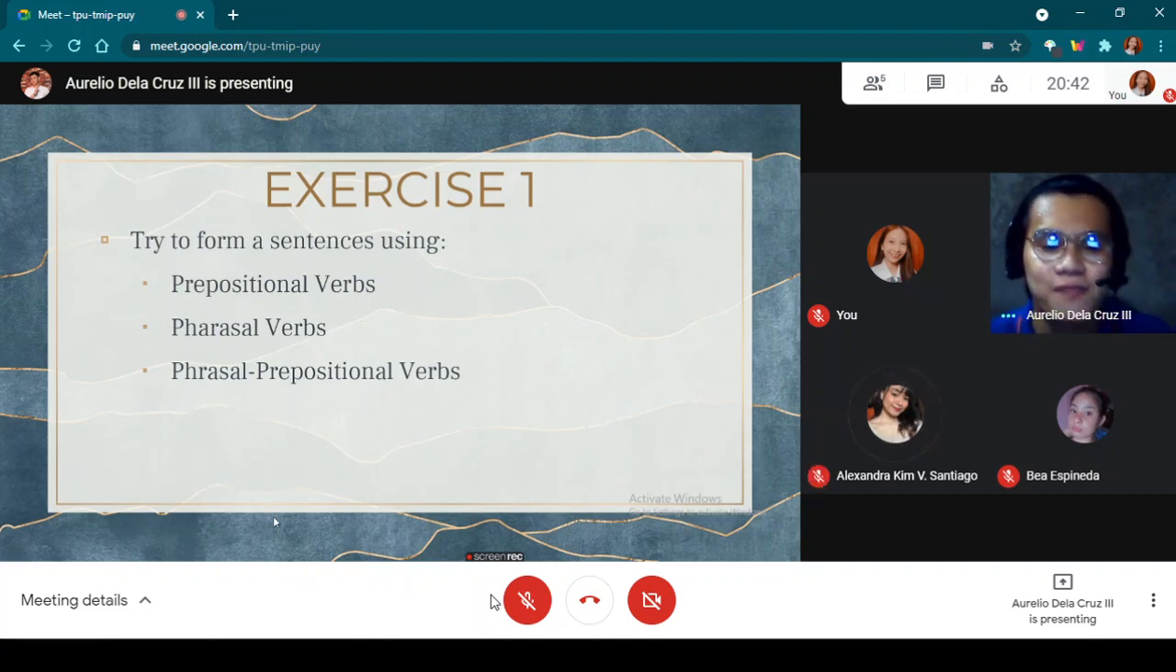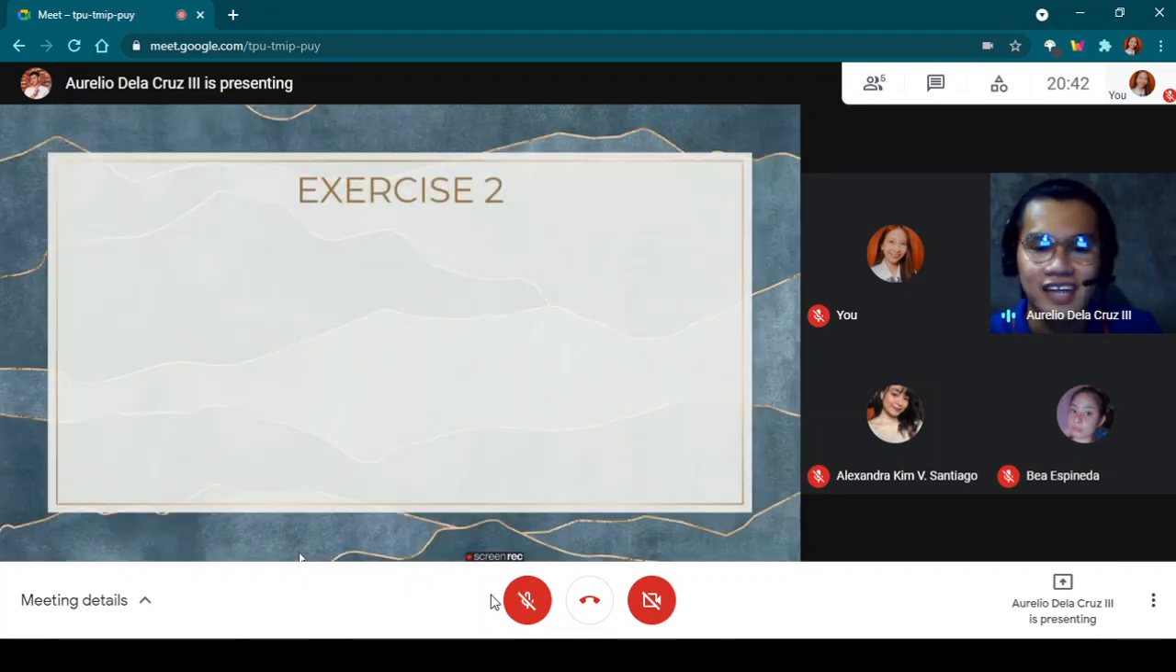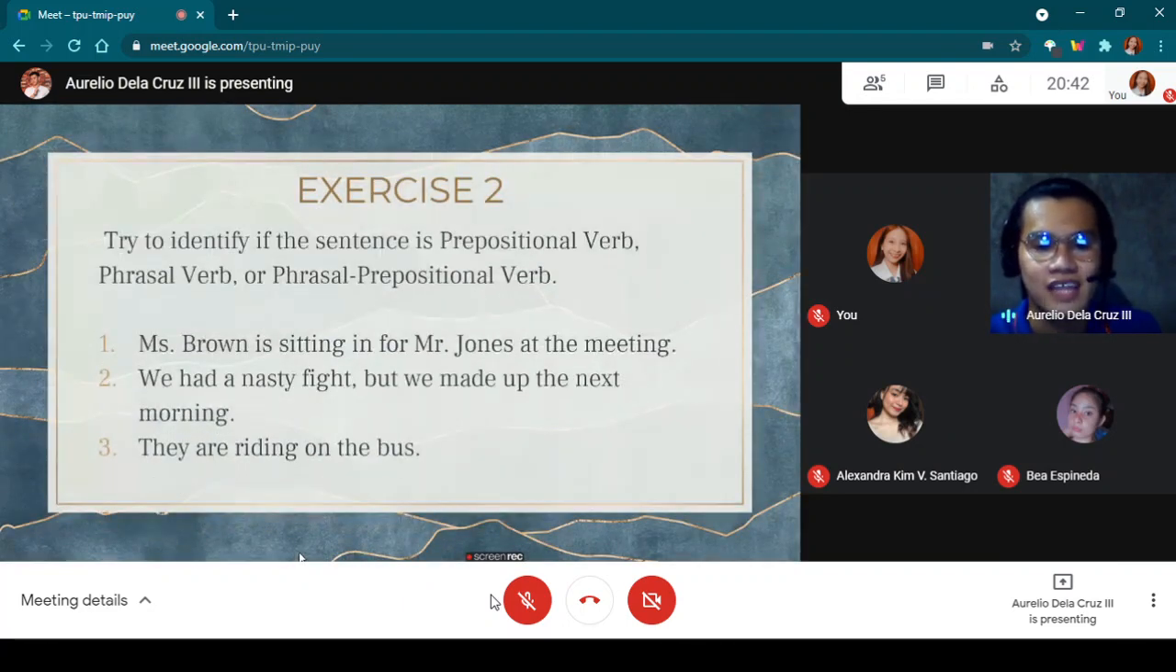And lastly, Mr. Pineda, please tell your answer in phrasal prepositional verbs. I look forward to meeting you in person. What is the phrasal prepositional verb in your sentence? Look forward to. Okay, very good. Now, for the next exercise, I want you to identify if the sentence is a prepositional verb, phrasal verb, or phrasal prepositional verb. Miss Raimundo, number 1.